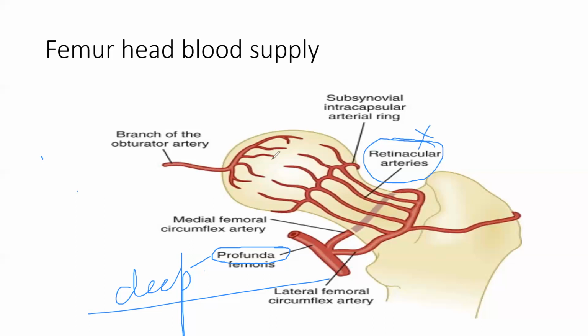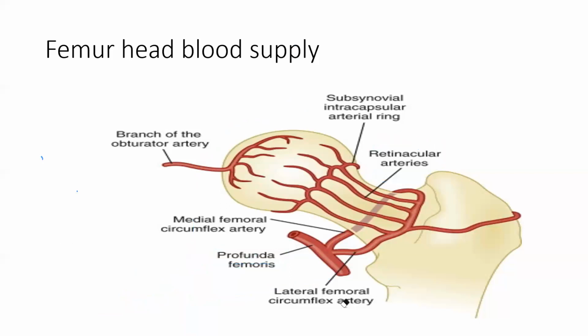Other than that, there is a supply from the ligamentum teres. From the acetabulum comes the ligamentum teres. So there is a supply from the ligamentum teres, the obturator artery, but you cannot remember everything. You have to remember things which are important for your MCQ. So one is the retinacular artery, and the most common blood supply is between lateral circumflex and medial circumflex, which is more important. This you have to remember.